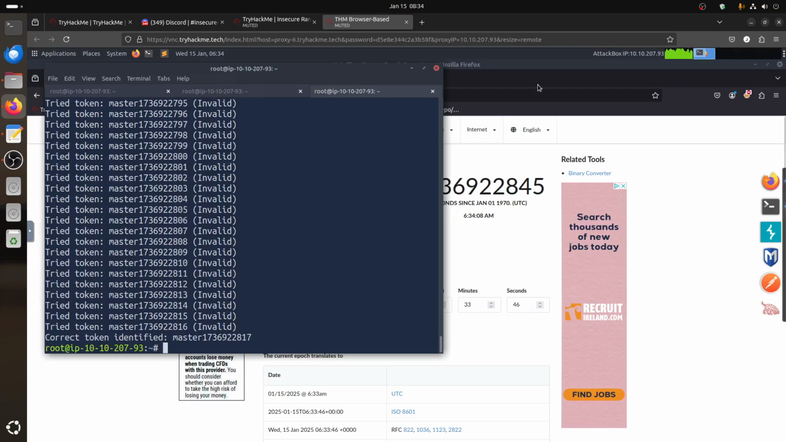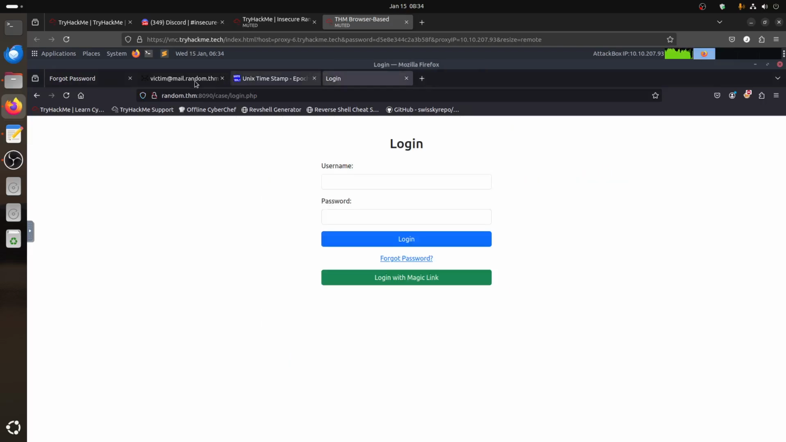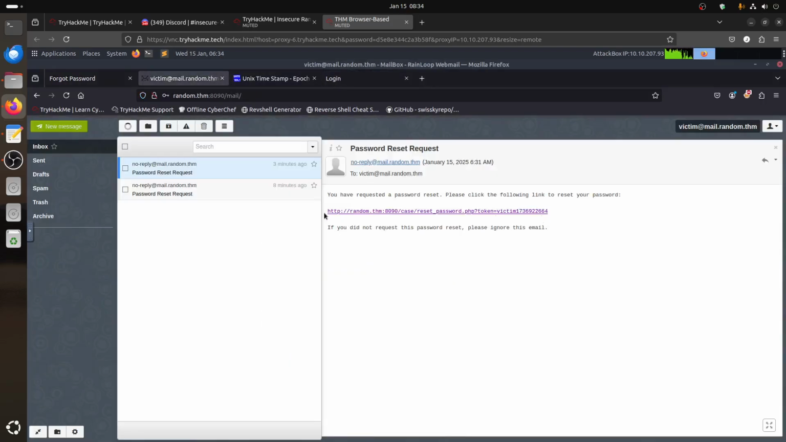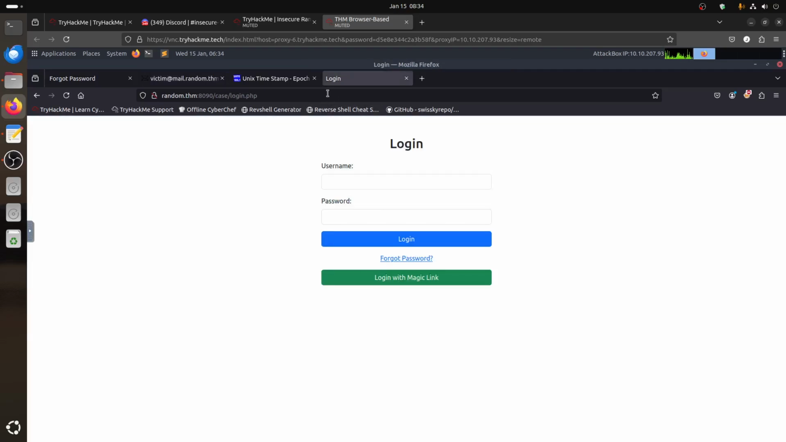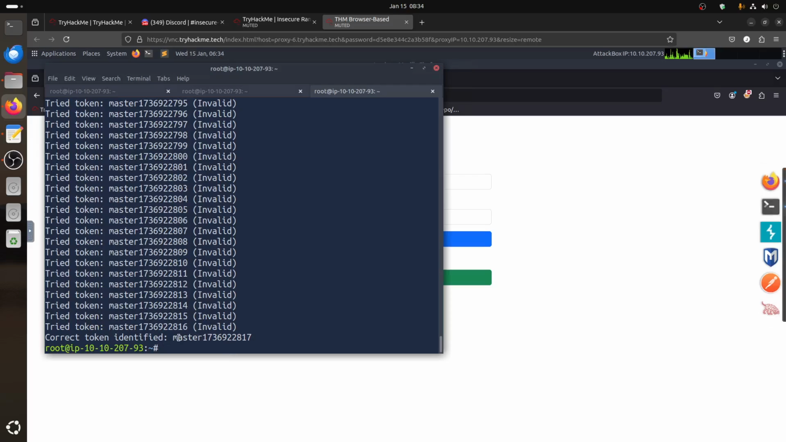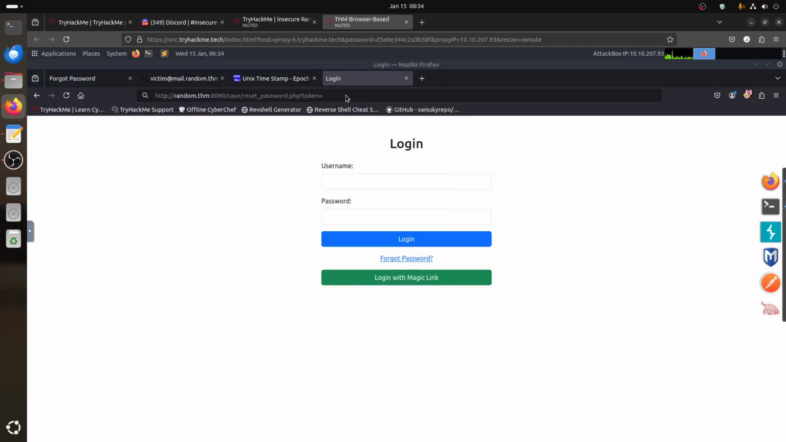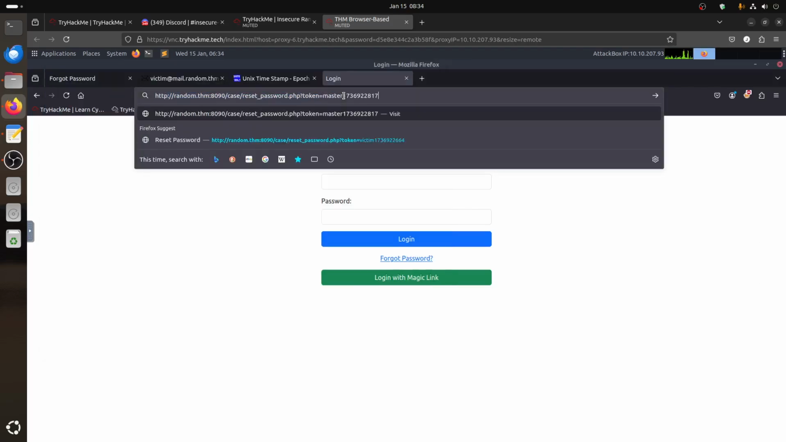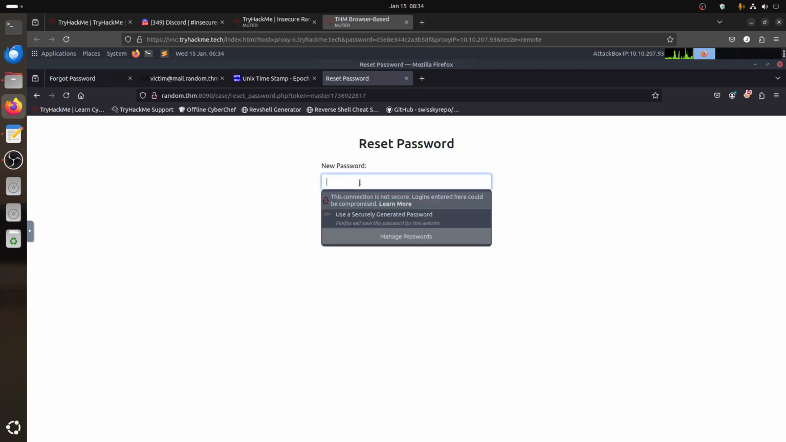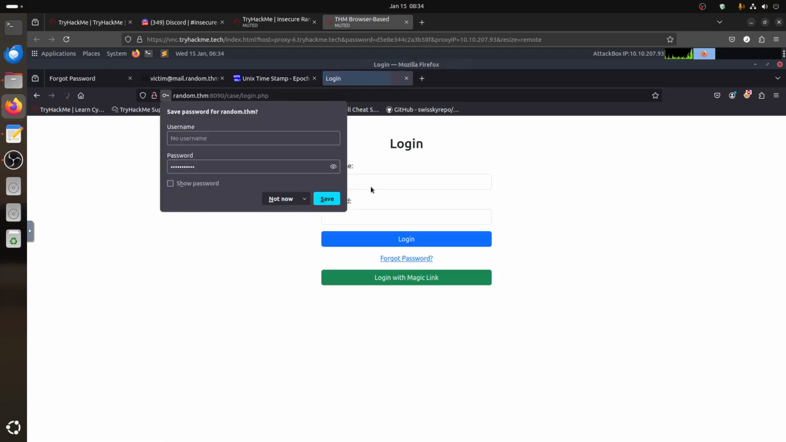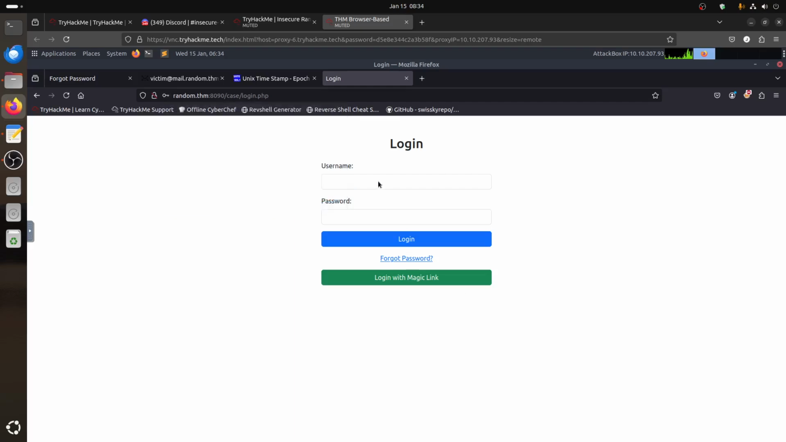We got it. Our link is in the email, so we can copy it again. Reset password token equals. We can come here, and then we know the token that works for us is this one, and we can just pass it there. Let's use the same password, password123.